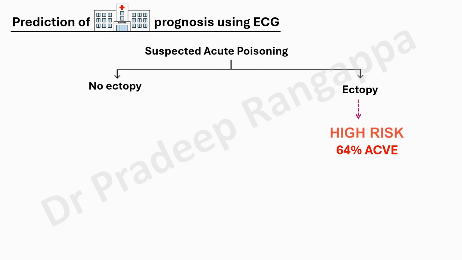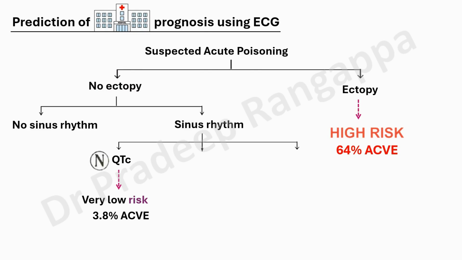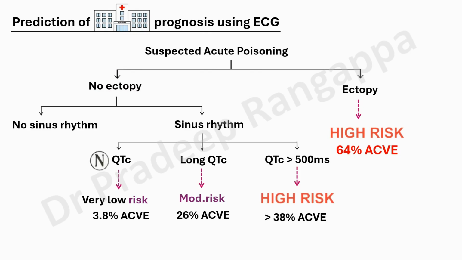If there is no ectopy, then you have to look at two things, whether they are in sinus rhythm or there is no sinus rhythm. If the patient is in sinus rhythm, the first thing you look at is QTC. If they are in normal QTC, it means very low risk of cardiovascular events in toxicity. Or if you look at long QTC, then there is moderate risk, 26% cardiovascular events. Or if the QTC is more than 500 milliseconds, it means they are at a very high risk, more than 38% of acute cardiovascular events. So if you remember this, you will be very easily able to categorize whether your patient is at risk of cardiac toxicity due to the drug.